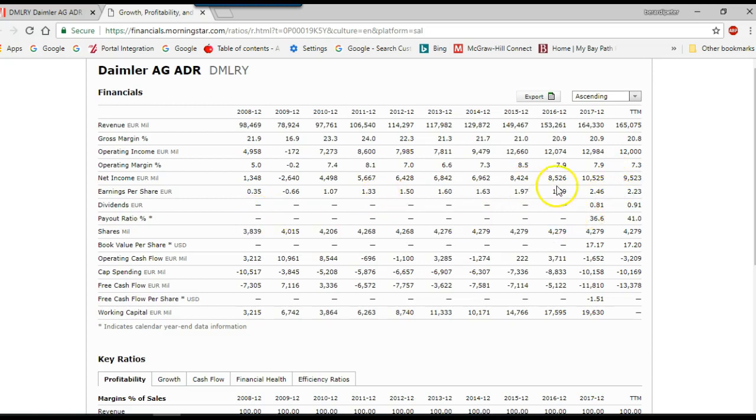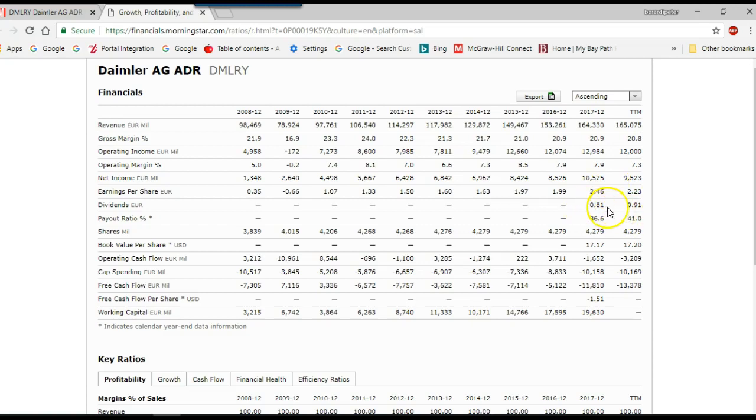But earnings per share has been increasing. So one question you want to look at as an investor is how is earnings per share going up when gross margin and operating margin have been declining. Essentially, Daimler is probably selling more units, more cars at lower prices.